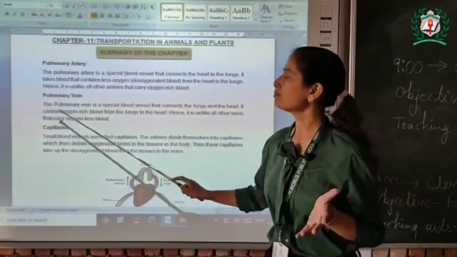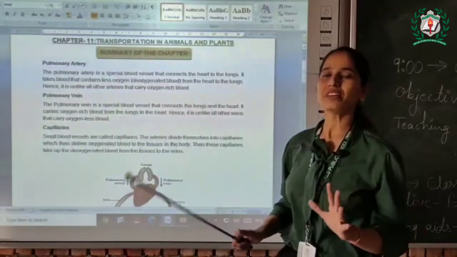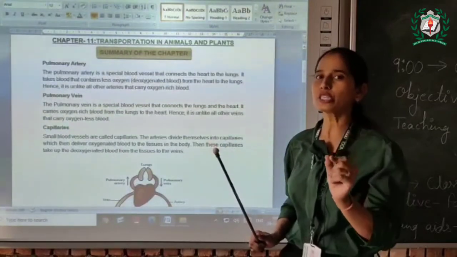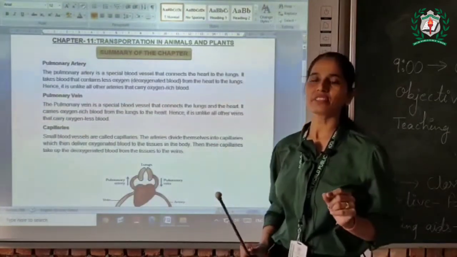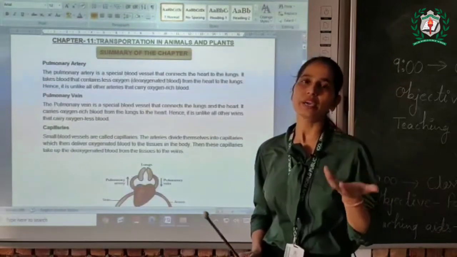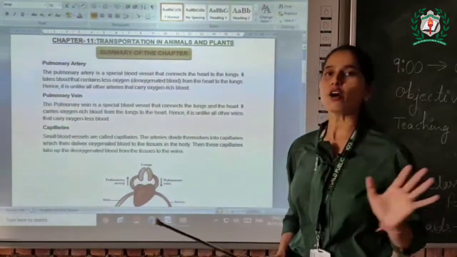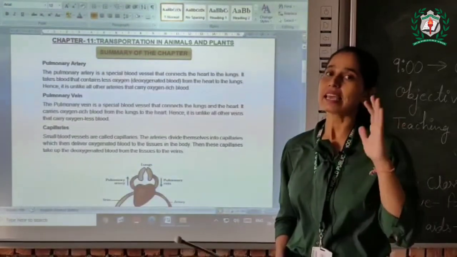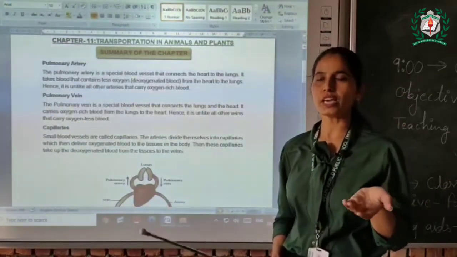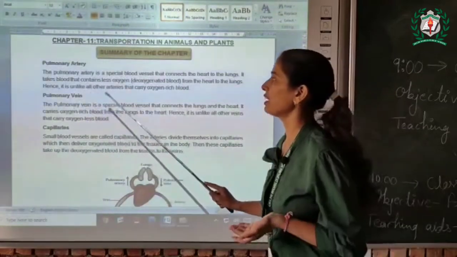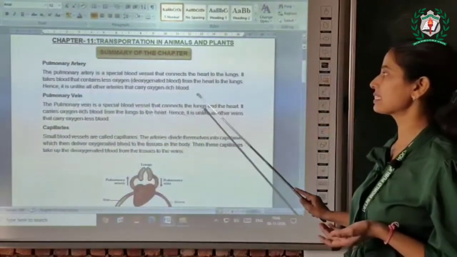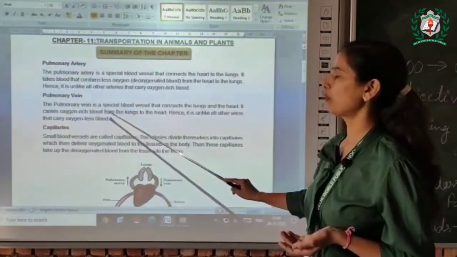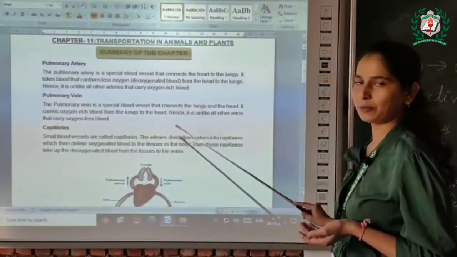And what is the pulmonary vein? The pulmonary vein is the only vein which carries oxygenated blood. As we have studied, veins always carry deoxygenated blood, but the pulmonary vein is an exception. It is a special blood vessel that connects the lungs and the heart. It carries oxygen-rich blood from the lungs to the heart.